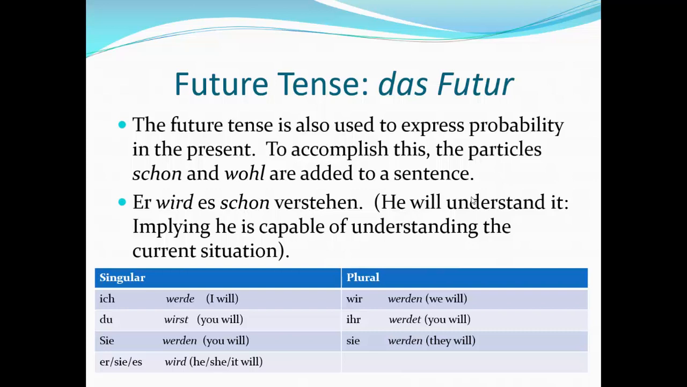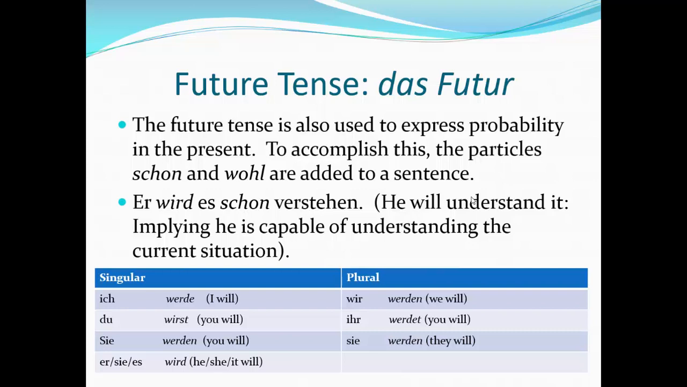Looking at this table of how to conjugate these, we have ich werde, du wirst, Sie werden. That's our Sie, the formal. Notice that the S is capitalized. And then sie, our third person, wird, wir werden, ihr werdet, sie werden.